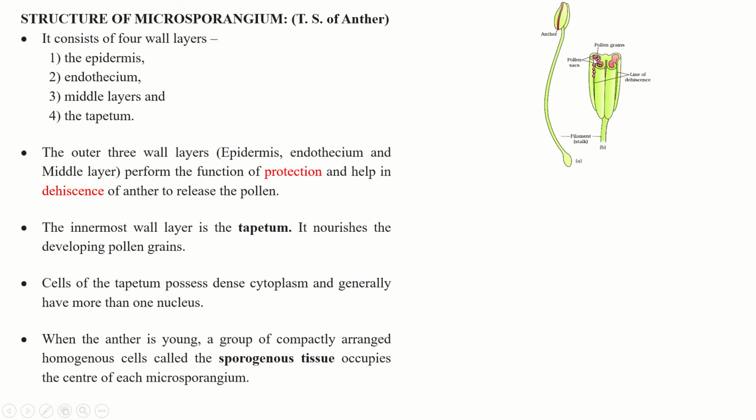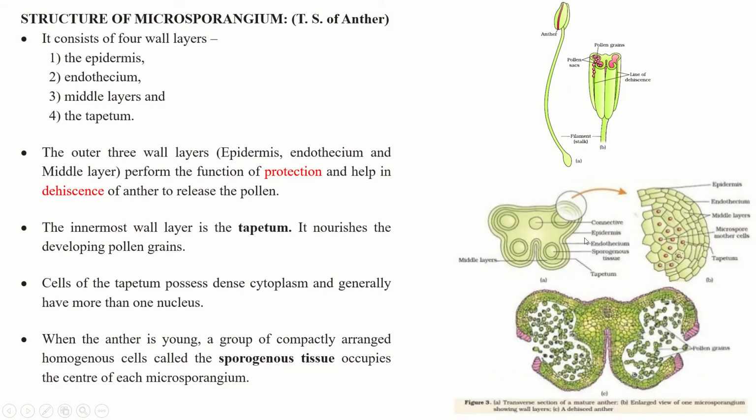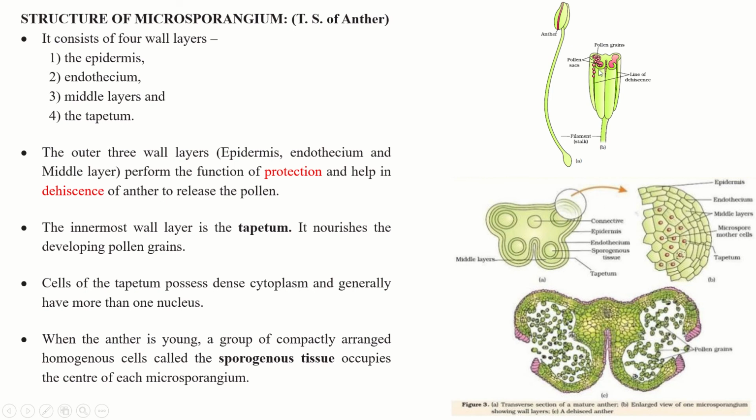Now this is the transverse section. If we cut the anther horizontally, we'll get a structure like this, and in detail. If we enlarge this part, we get a detailed cellular structure like this, which consists of four layers. This one microsporangium of the anther consists of four wall layers, that is the epidermis, endothecium, middle layer, and the tapetum.